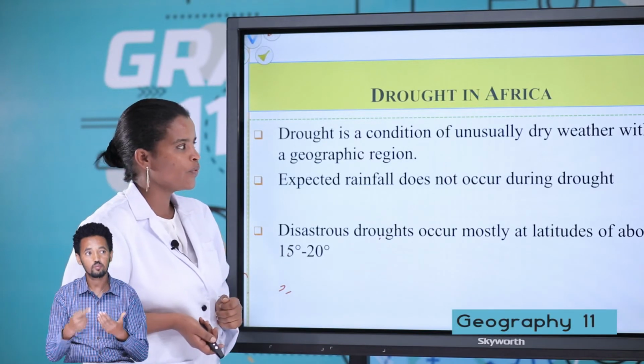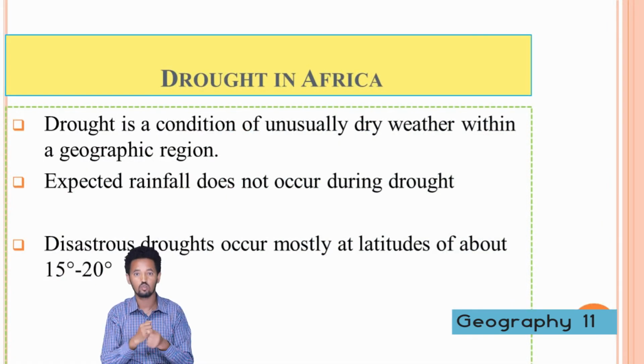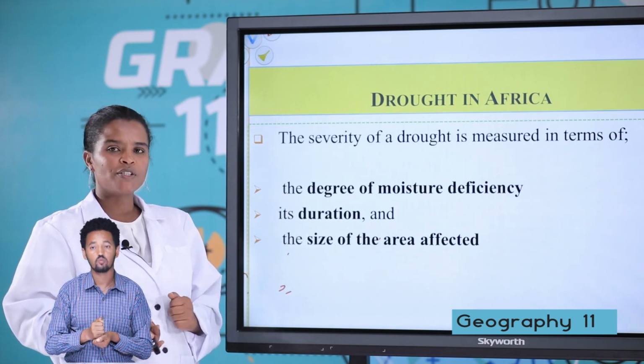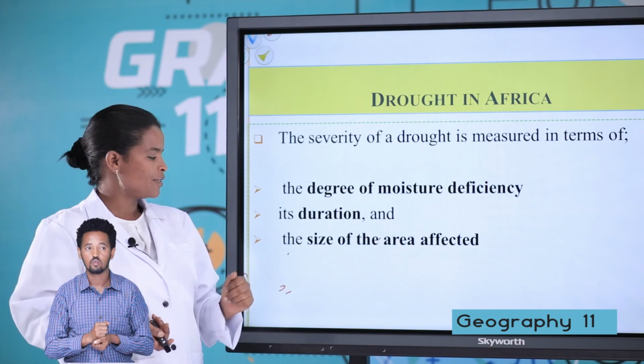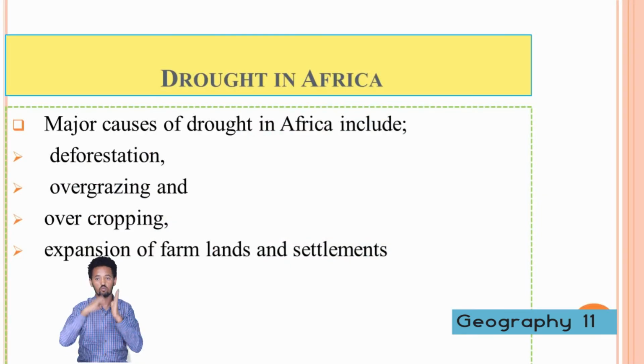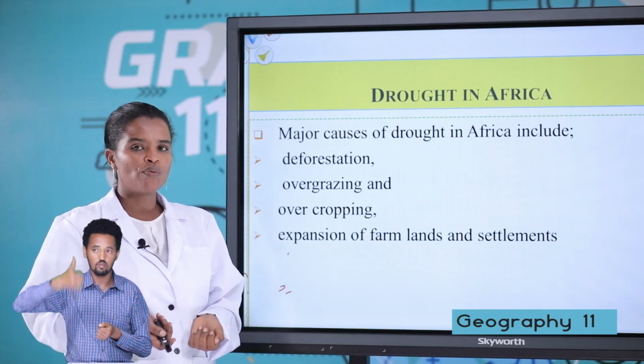Drought is a condition of unusually dry weather within a geographical region. Expected rainfall does not occur during drought. The severity of drought is measured in terms of the degree of moisture deficiency, its duration, and the size of the area affected. What are the major causes of drought? Deforestation, overgrazing, overcropping, expansion of farmland, and settlement are the major causes of drought in Africa.